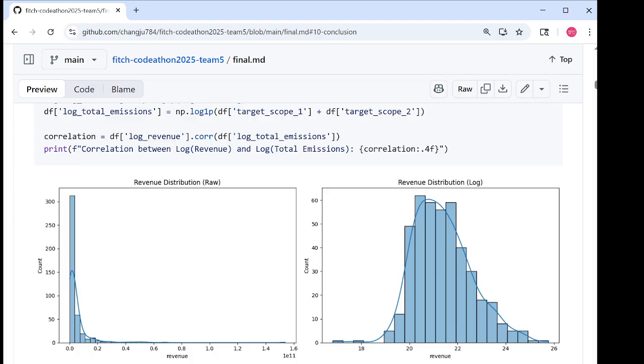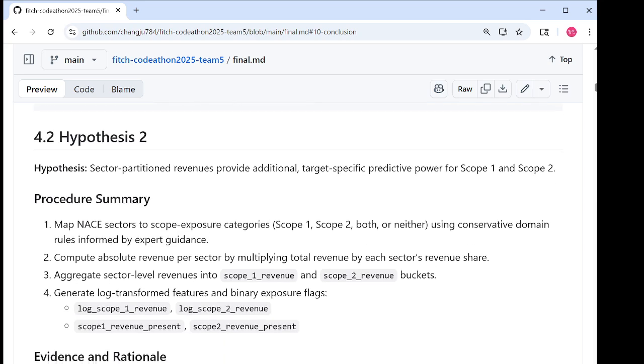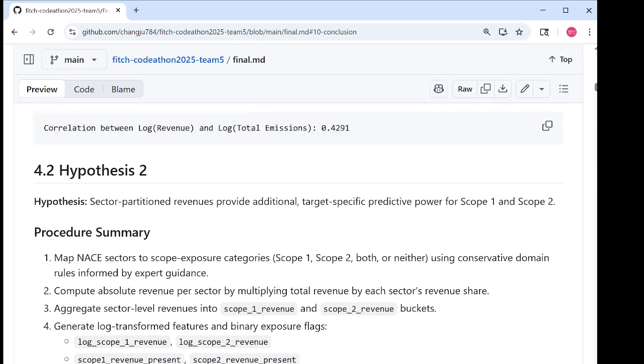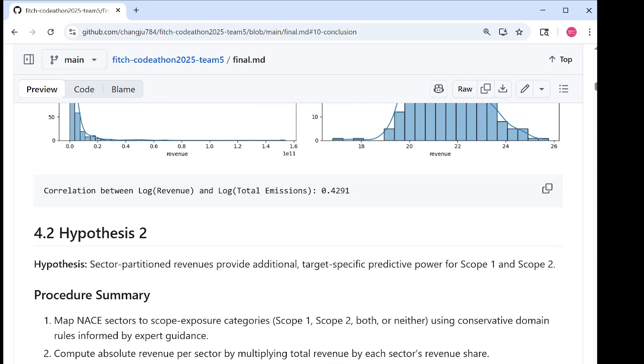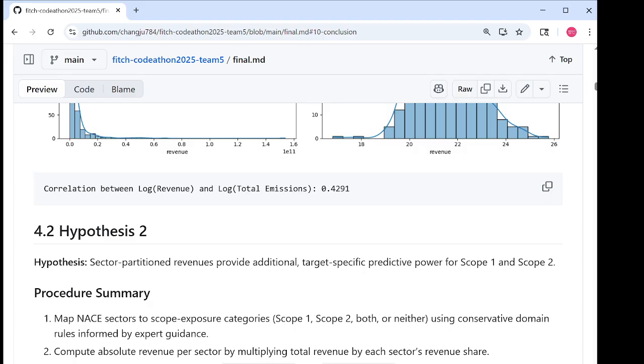And when we checked their relationship, the log of revenue had about 0.43 correlation with the log of total emissions, which implies business scale proxied by revenue does affect emissions and aligns with the validity of our assumptions. This immediately told us log revenue becomes our baseline feature, and every other idea we test later is always conditioned on company size first.